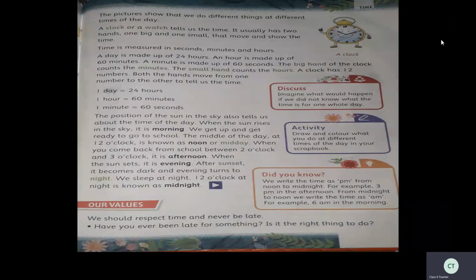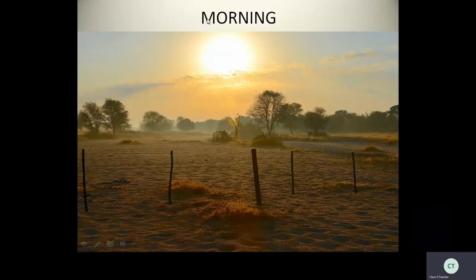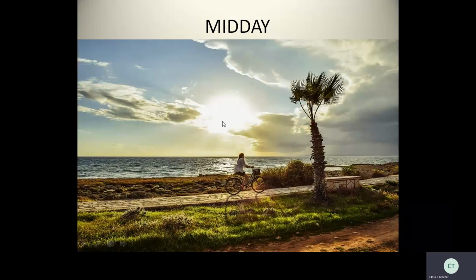So here you can see the morning, afternoon, evening. Look at the screen. See, this is the morning. See how the nature is. See, the sun is rising. The sun rises in the morning. In midday, it is very hot. The sun is shining and giving heat and light.